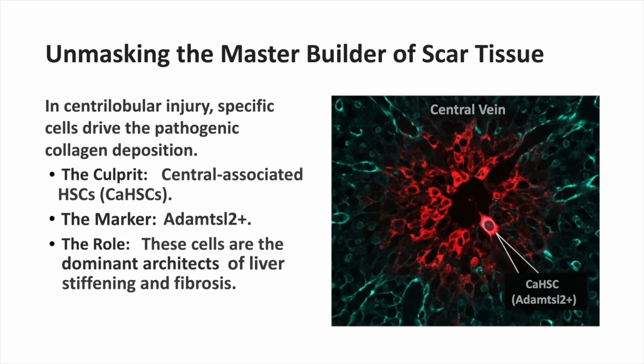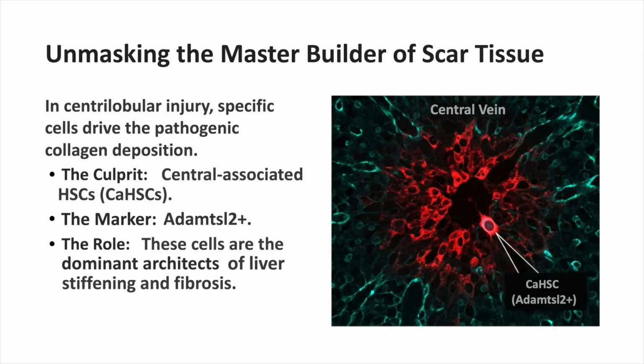Unmasking the master builder of scar tissue. In centrilobular injury, specific ADAMTSL2+ CAHSCs drive pathogenic collagen deposition. These cells are the dominant architects of liver stiffening and fibrosis, localized specifically around the central vein, as visualized in high-resolution immunofluorescence imaging.